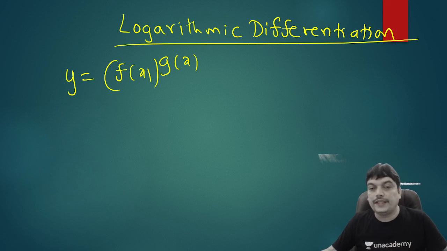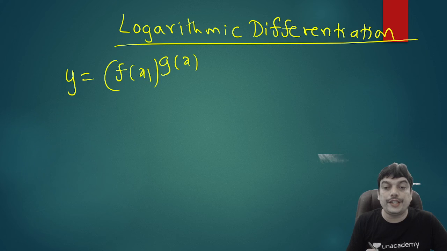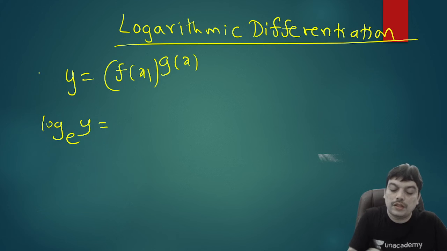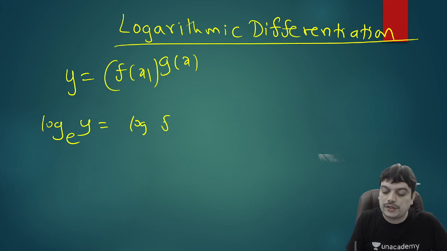So what do we do to find the derivative? First thing that you need to do is apply logarithm on both sides to the base e. So log y to the base e is equal to logarithm of f of x power g of x to the base e.